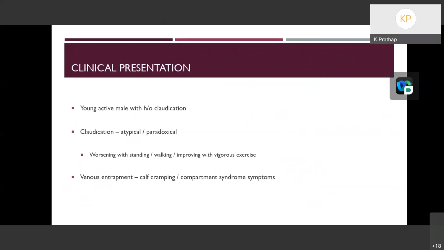Clinical presentation. It is invariably seen in a young active male with a history of claudication, usually an athlete, who will complain of claudication pain, which will be atypical or paradoxical, worsening with standing or walking and improving with vigorous exercise. In case of venous entrapment, swelling, cramping, or compartment syndrome-like symptoms can also be seen.